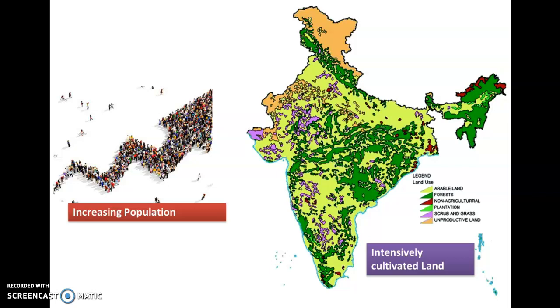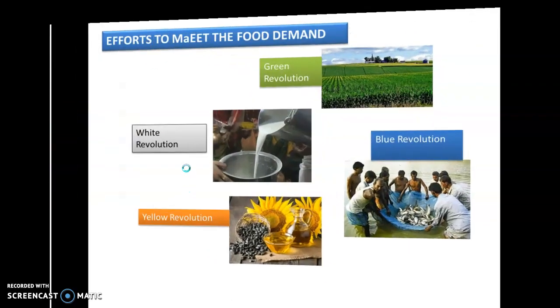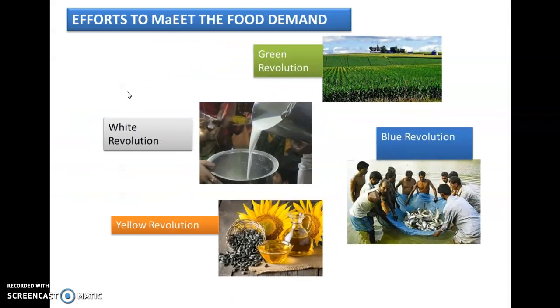To achieve production efficiency for both crops and livestock, we have introduced the following revolutions. These are the green revolution, which increases the crop yield and the variety and quality of crops; the white revolution, to increase milk production; the blue revolution, for increasing the productivity of fishes; and the yellow revolution, to increase oil production.